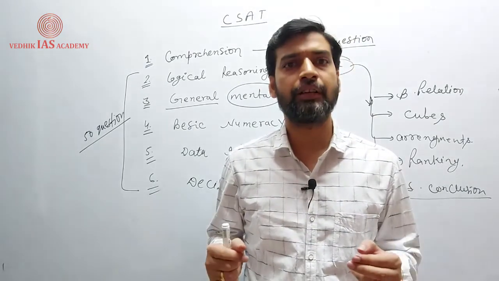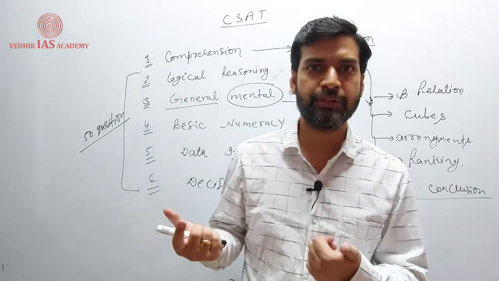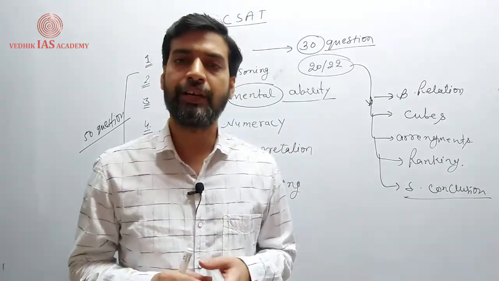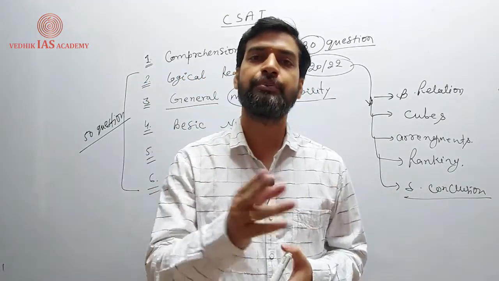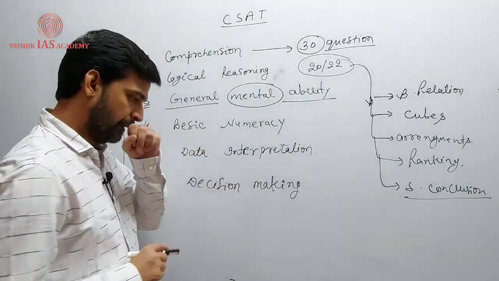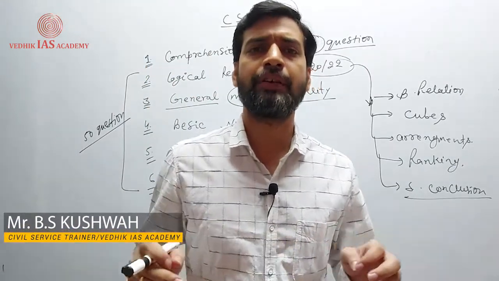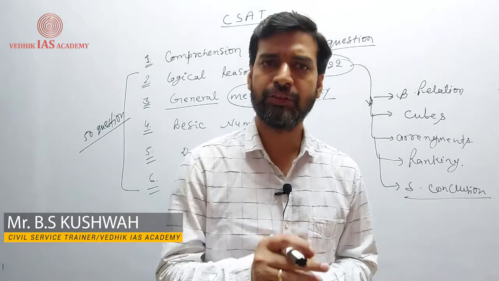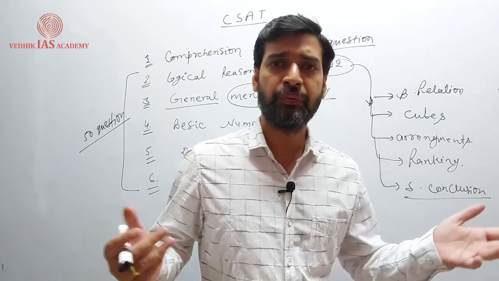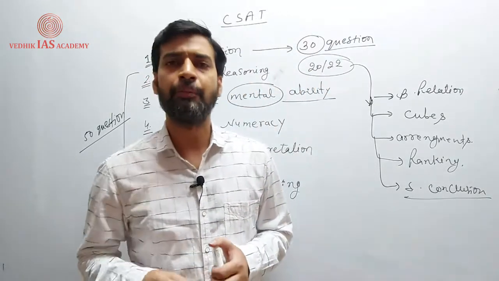Total 15 persons are there. That means the first person is giving gifts to 14 persons. The same would be done by the second person also. So every person would be giving 14 gifts, and there are 15 persons in total. Then how many gifts? 15 into 14. These types of questions are there in general mental ability. They are related to maths, but there is no requirement of expertise in maths. You can normally solve these types of questions. Like if a question says, what would be the remainder when we divide the numbers 2, 3, 5, 6, 8, 9 by 3.